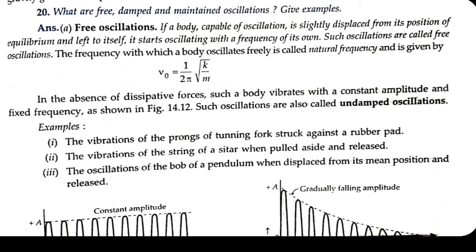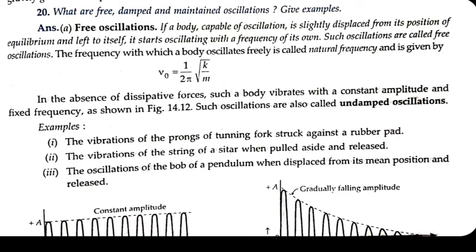If a body capable of oscillation is slightly displaced from its position of equilibrium and left free, it starts oscillating with a frequency of its own. Such oscillations are called free oscillations. For example, in the case of a swing, if we slightly displace it, the swing will oscillate with one particular frequency.